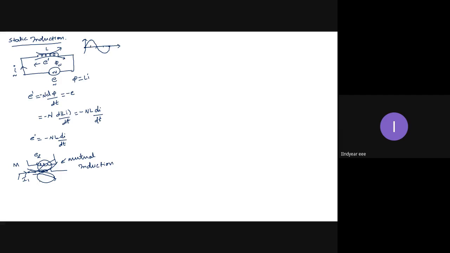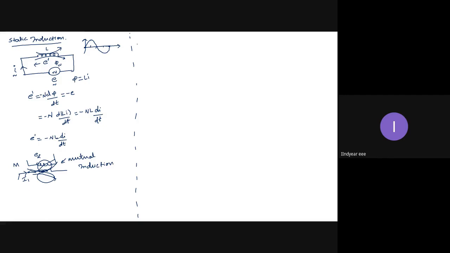Unfortunately, in your basic electrical engineering, the electromagnetism part has been taken off. Hence, you don't study in detail about mutual inductance and its equations in terms of self-inductances. So this principle of operation is known as static induction. The transformer operates with this principle, hence it is known as a static machine.